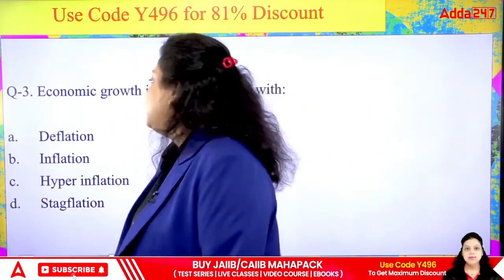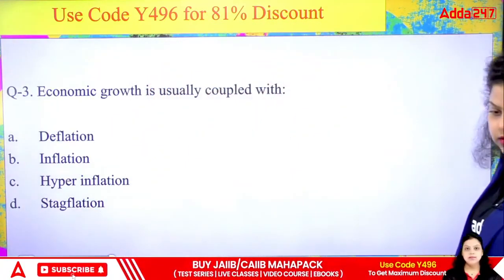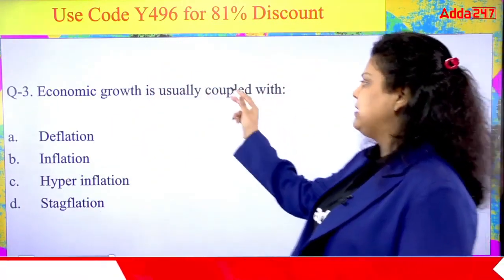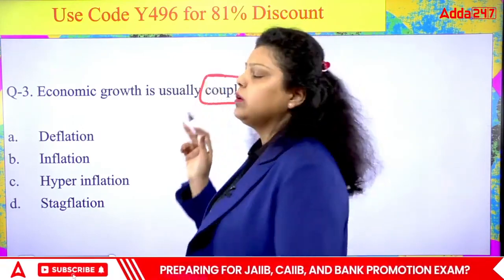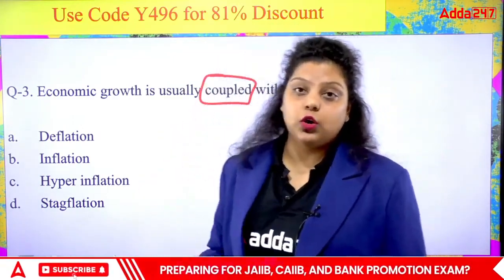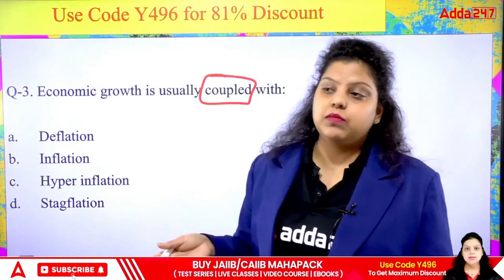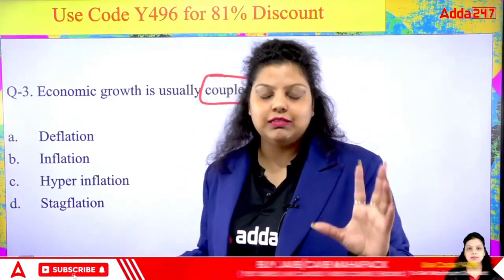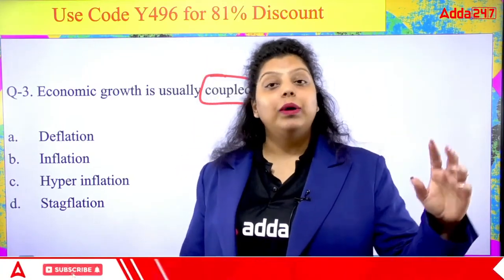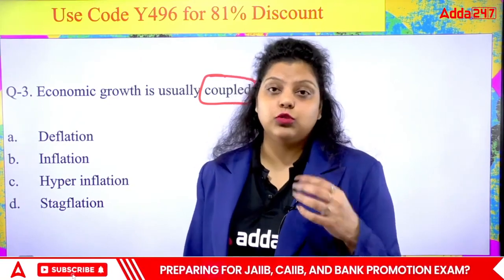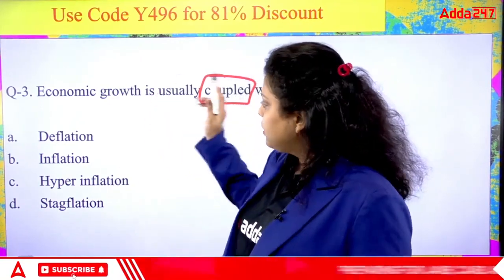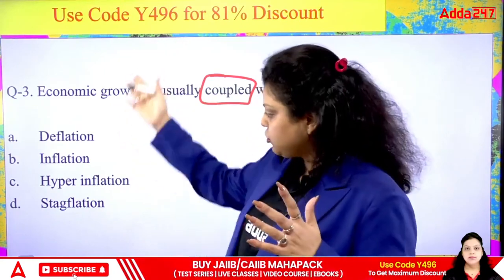Next. Economic growth is coupled with which of the following terms? So what is economic growth? We know it is the rise in the national output. When the national output is increasing, when the manufacturing of goods is increasing, when the production of goods is increasing, when the GDP is increasing, that is known as your economic growth. So economic growth will be coupled with which of the following terms?